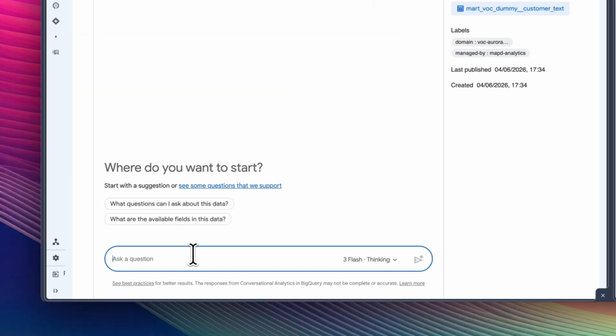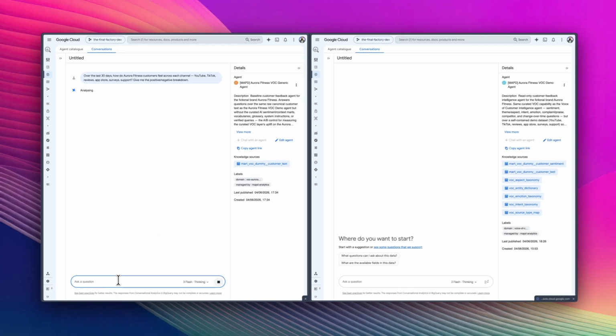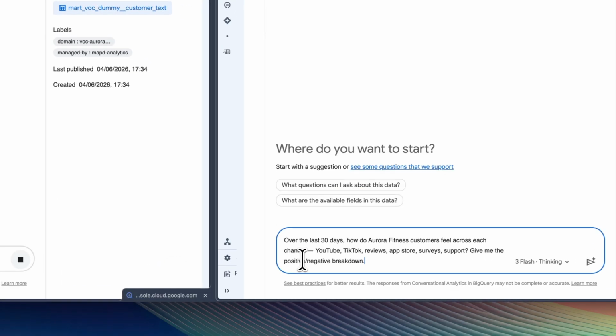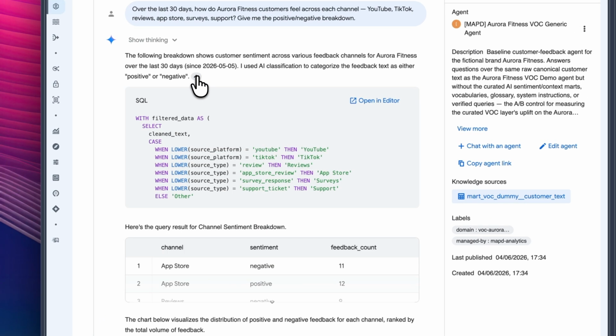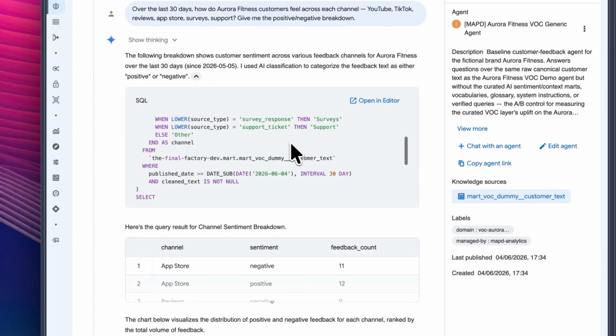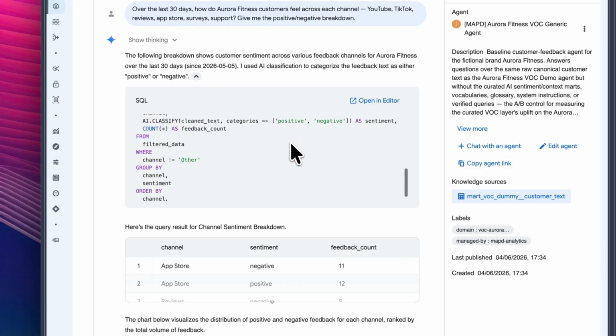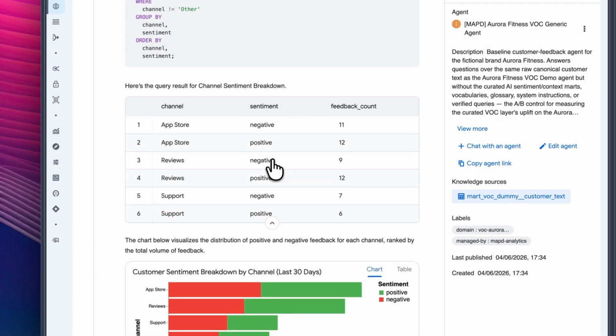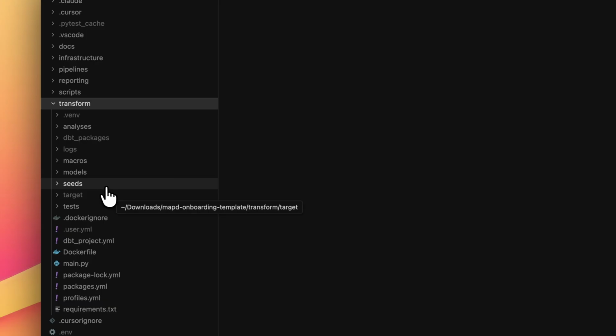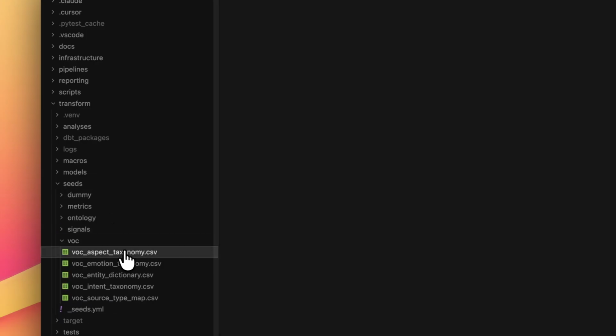In this demo, we're comparing two Gemini agents against the same customer feedback data. The first one is a generic baseline agent. It can read the raw comments, reviews, support messages, surveys, and social posts. The second one is our voice of the customer intelligence agent. This has more structure behind it: sentiment scores, intent labels, emotion labels, competitive flags, human review flags, and business context.